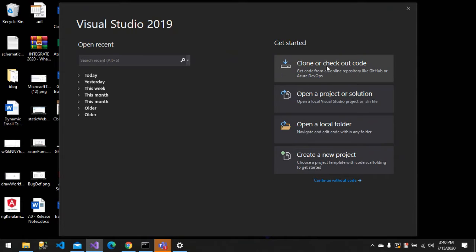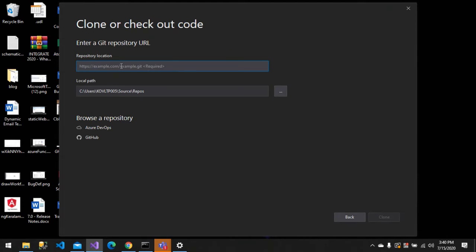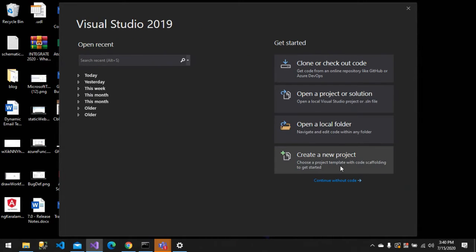On this new screen, you can clone or check out code from GitHub or any other repository location, or you can use Azure DevOps. If you use Azure DevOps, you can click it and clone code to your local machine, and start coding or make changes to your respective source control. You can also open a project or solution, open a local folder, or create a new project. Continue without code gives you a plain, empty Visual Studio where you can create a project.